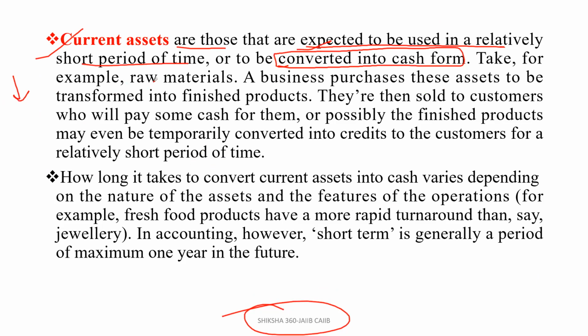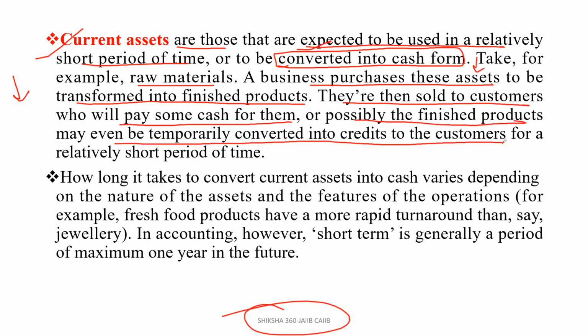So take for example raw materials. A business purchases basically these assets. Raw material is an asset we have purchased to be transformed into the finished products. They are then sold to the customers who will pay some cash for them, or possibly the finished products may even be temporarily converted into credits to the customer for a relatively short period of time.